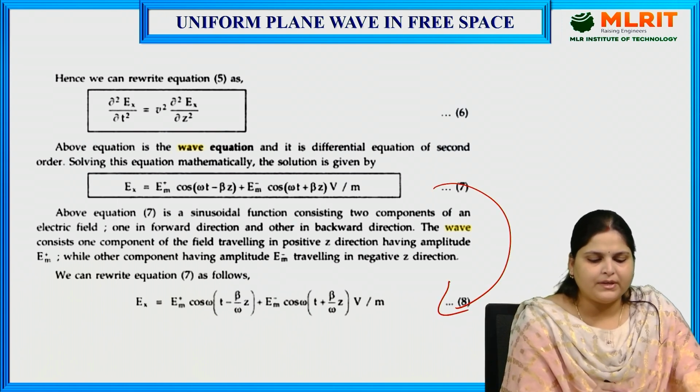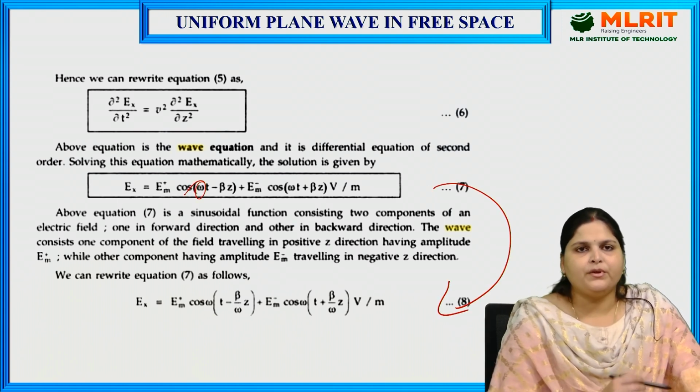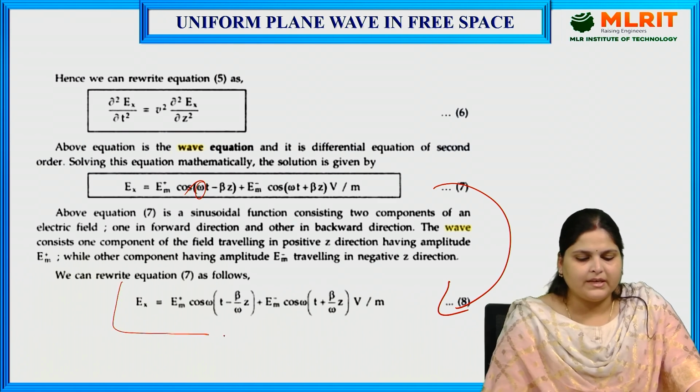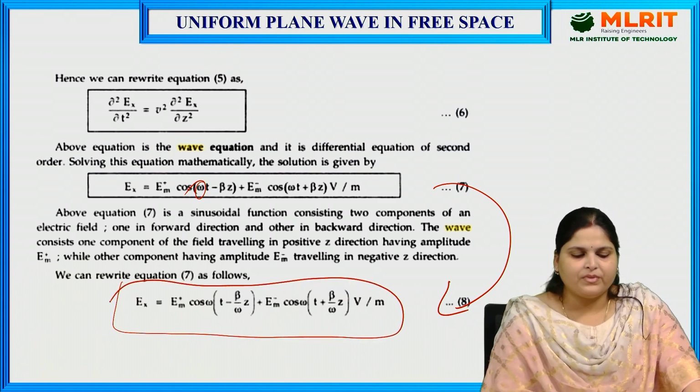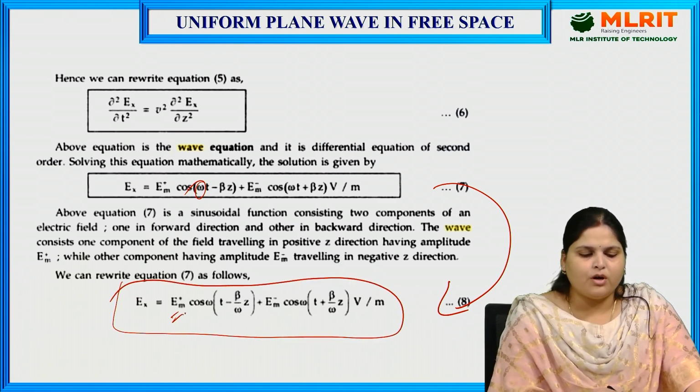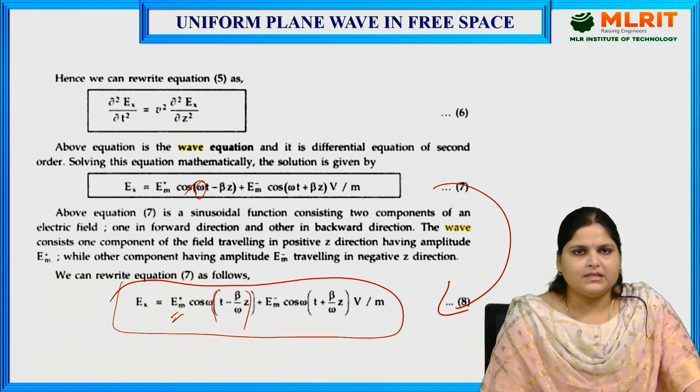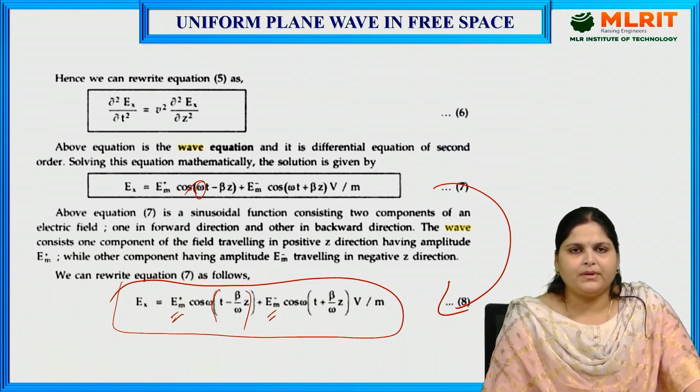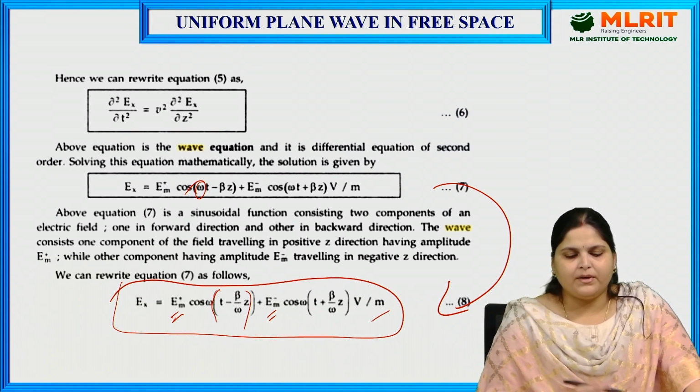Now we will rewrite equation number 7. We take the omega term common, and the equation becomes Ex = Em+ cos omega(t - (beta/omega) z) + Em- cos omega(t + (beta/omega) z) volt per meter.